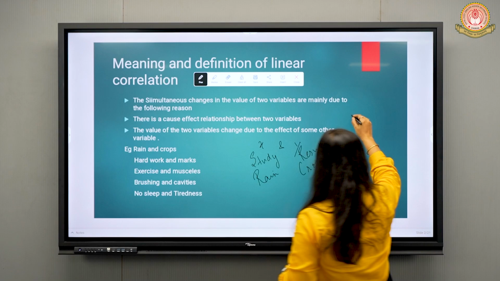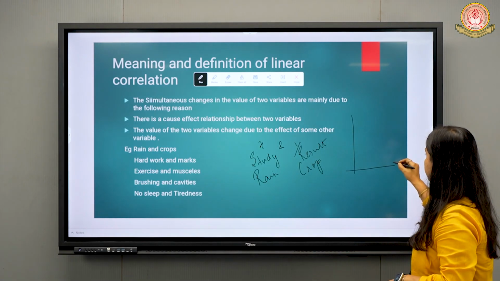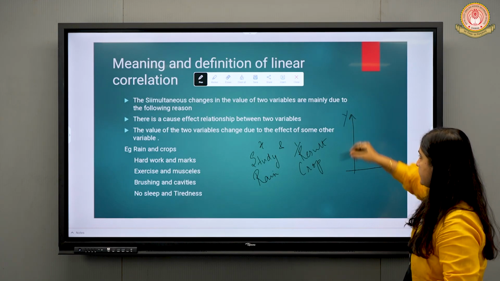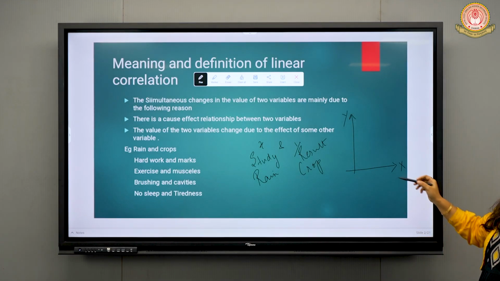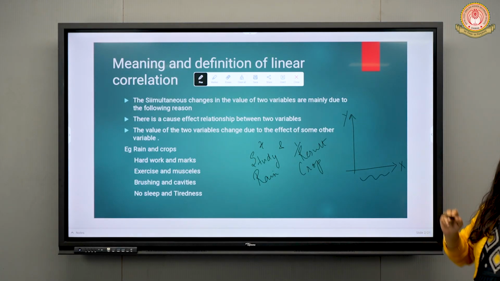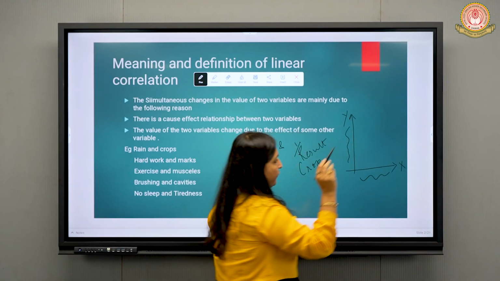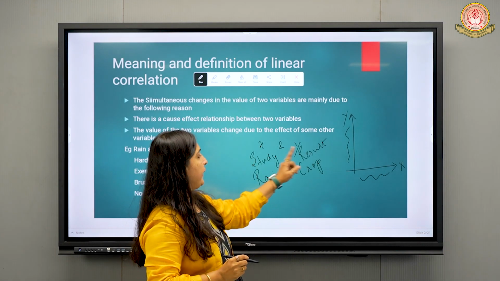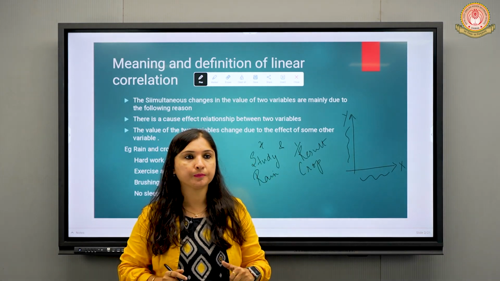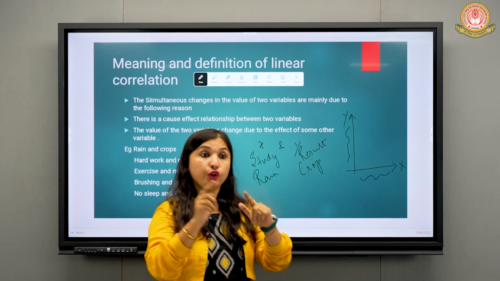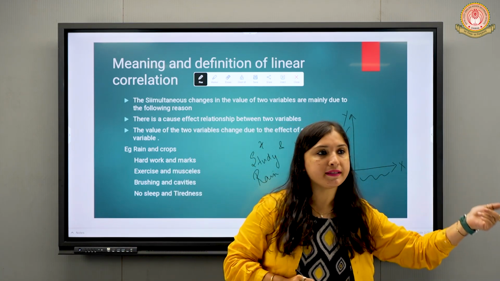Now we will draw a graph with an x-axis and a y-axis. Here all the independent variables will be marked and here the dependent variables will be marked. In study and result, who is independent? Study is independent, right? Because if you study well, only then will your result be good.